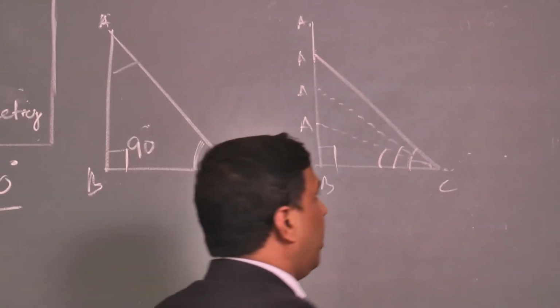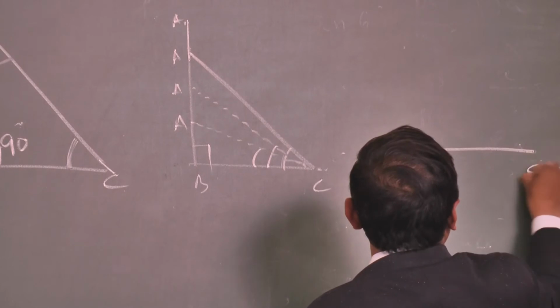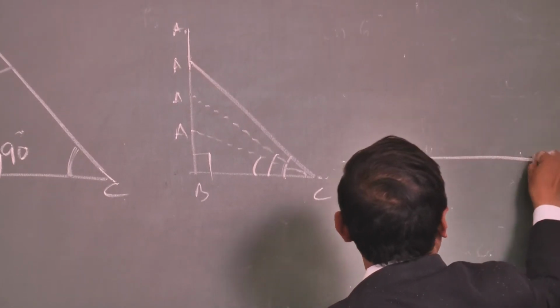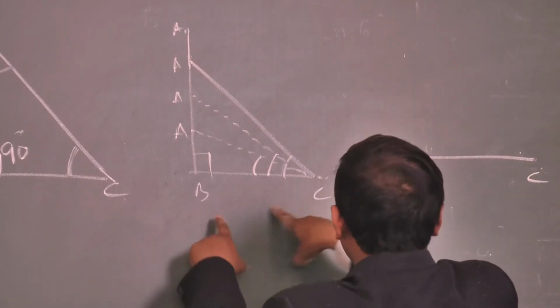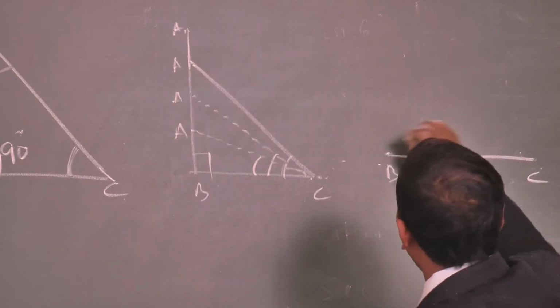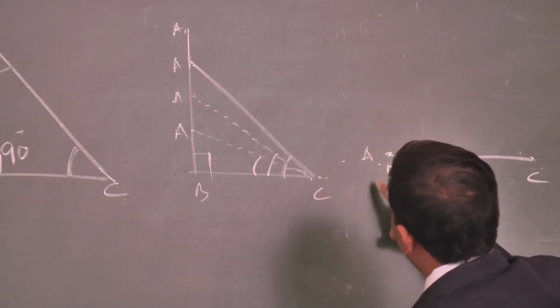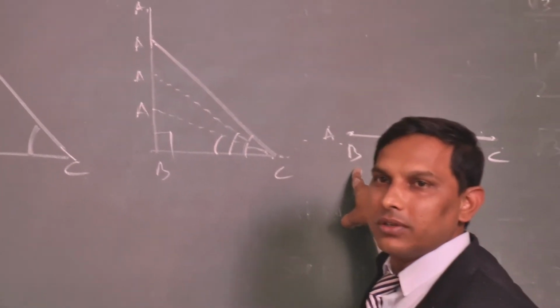A time will come where the hypotenuse is merged with the what? AB. BC is there. So AC is merged with AB. So here is also A and B in the same position.